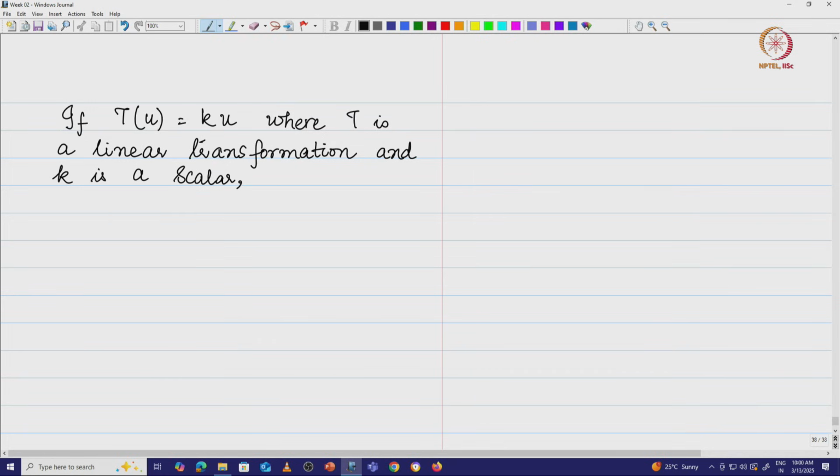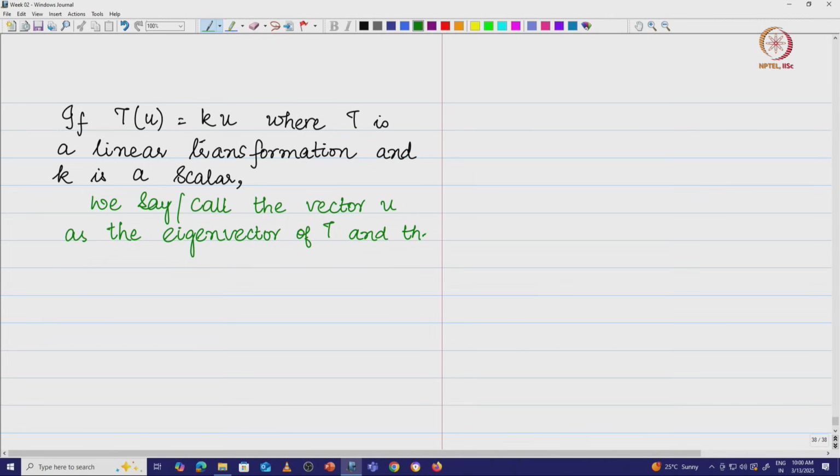we call the vector u the eigenvector of T, and the scalar k is called the eigenvalue. The scalar k is called the eigenvalue.